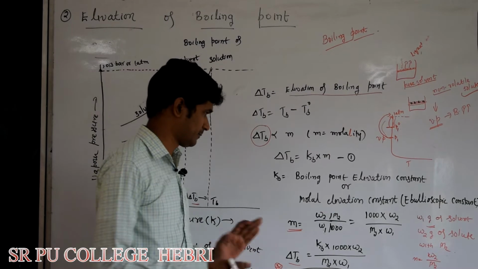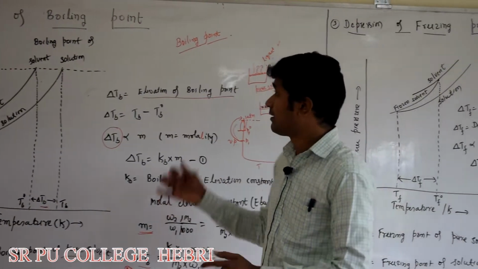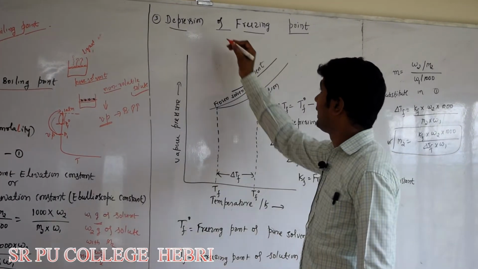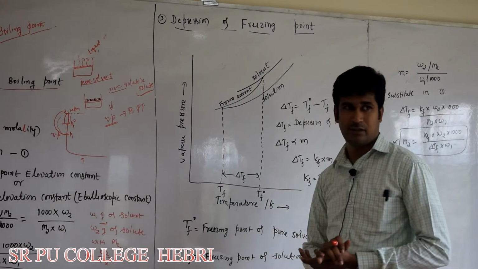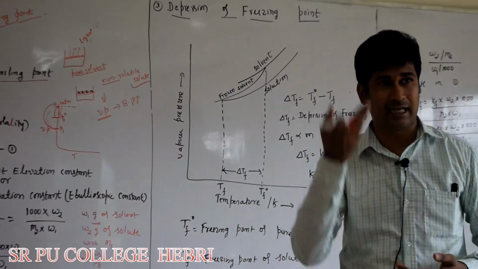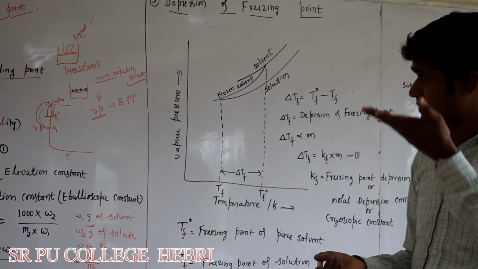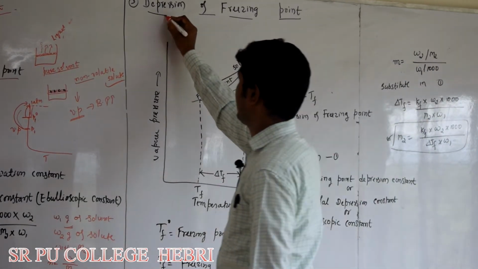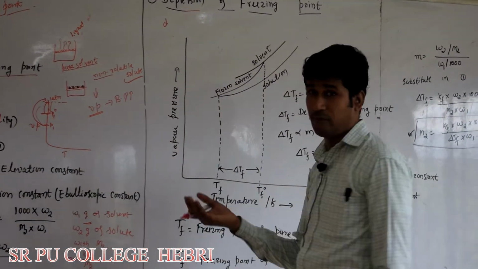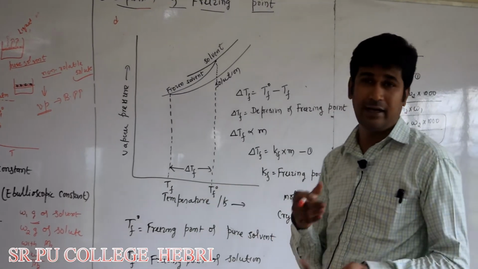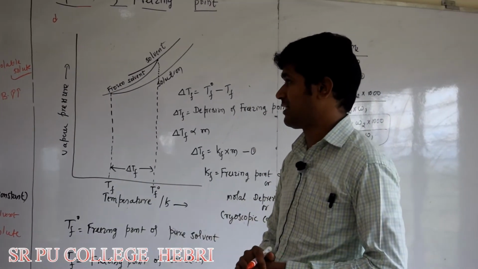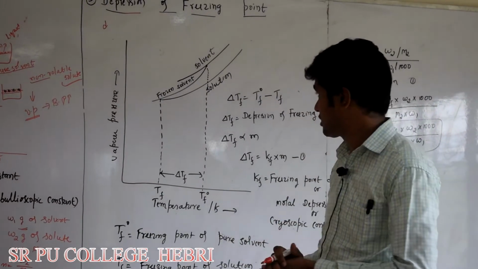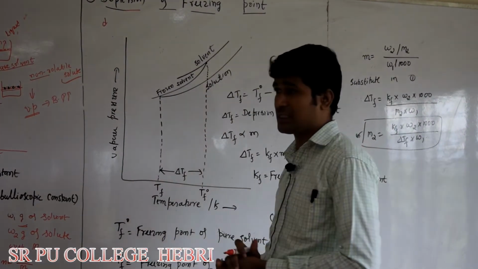Hope you understood. Next, the third colligative property, depression of freezing point. So elevation means increase. As vapor pressure increases, the boiling point increases. Here depression means decrease in freezing point. Boiling point is different, freezing point is different. So what is freezing point? Freezing point means it's the temperature at which liquid becomes solid.